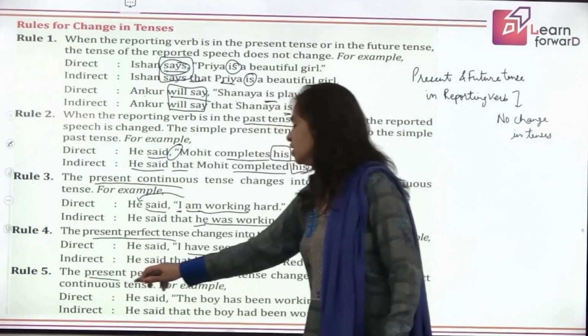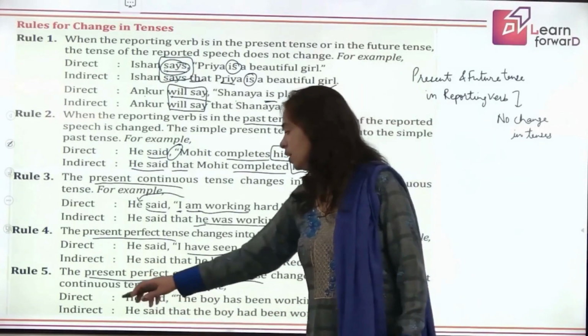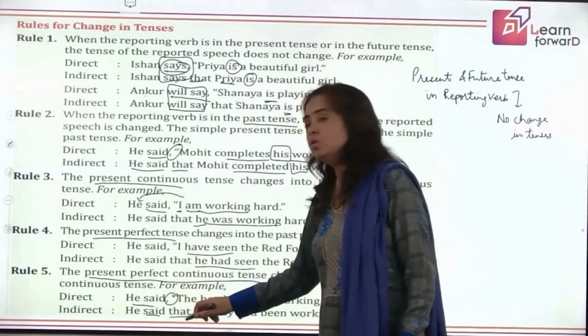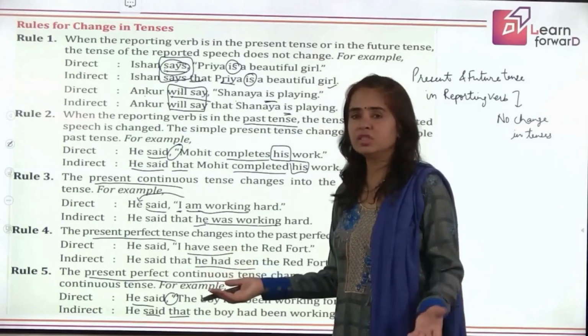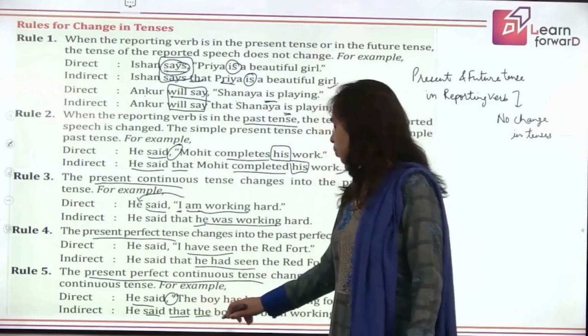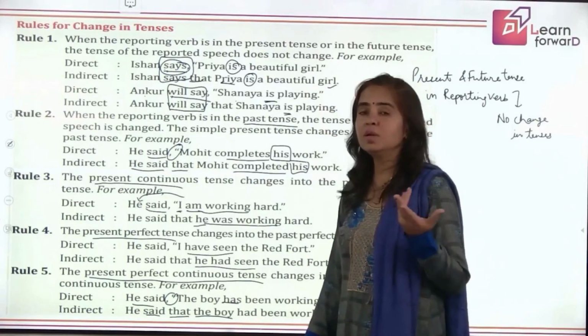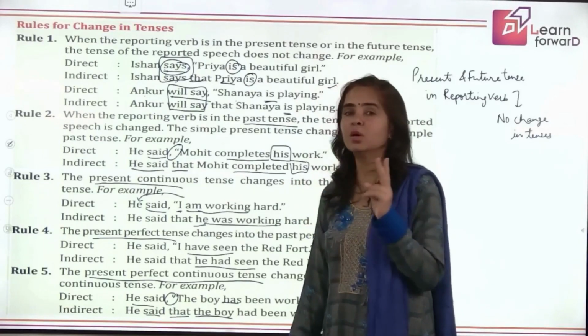When it is present perfect continuous tense, what you have to see here is he said remains the same. That is introduced. Now you have the boy here, so it will not change. It's like third person. The boy has been working. Only the change will be in has, because in present perfect continuous and past perfect continuous, what is the only difference?